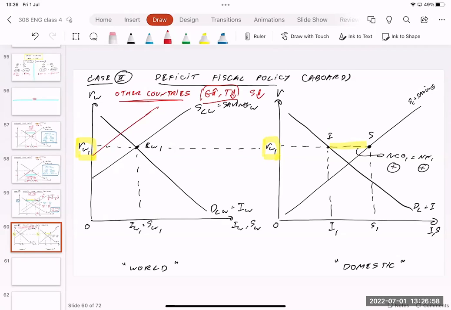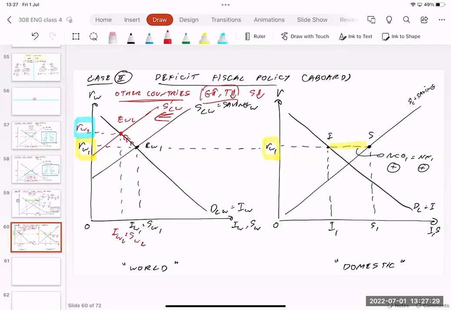If saving for the whole world is reduced, the saving curve is going to shift to the left, like this. The equilibrium point of the whole world is going to change from EW1 to EW2. Investment and saving for the whole world are reduced, and in the end, the real interest rate of the whole world will be increasing from RW1 to RW2.